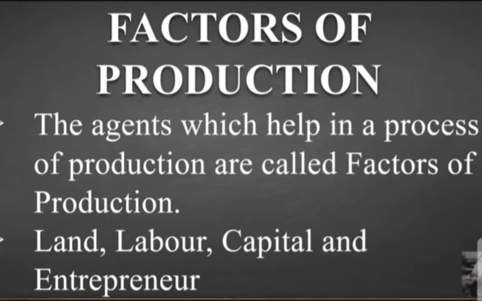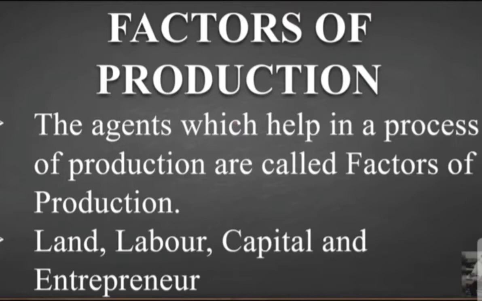In part 2, we covered wealth and welfare, wealth characteristics, types of wealth, the topic of welfare in brief, and lastly the relationship between wealth and welfare. So these topics have already been completed. Today, in part 3, we are going to study the factors of production.